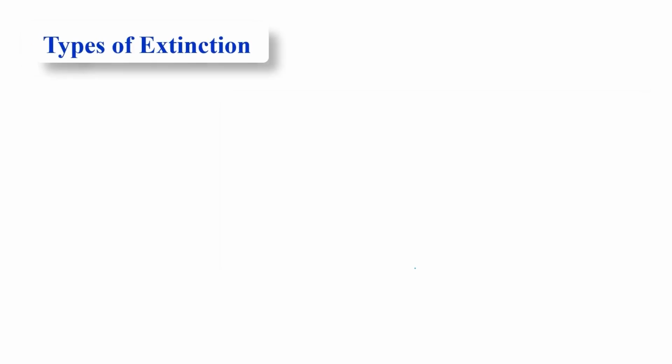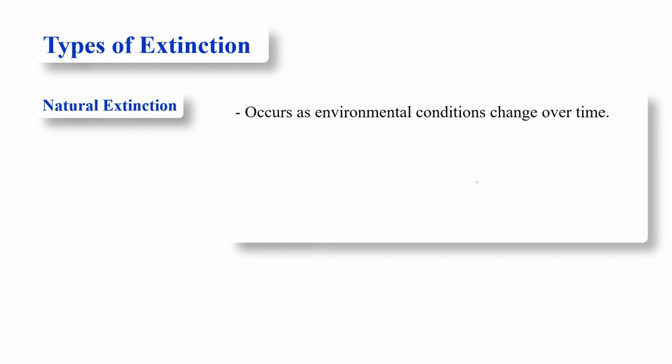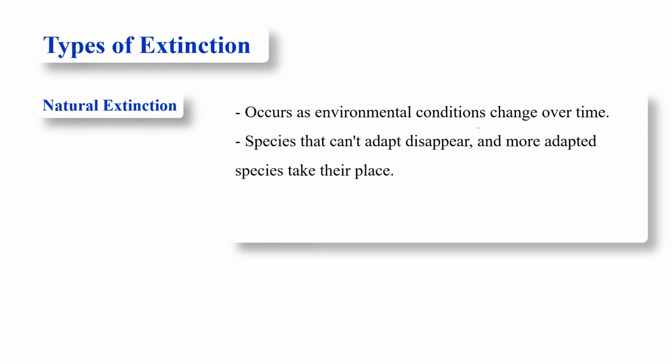Now let's discuss types of extinction. First one is natural extinction. Natural extinction occurs because of environmental changes. As environmental conditions change over a period of time, those species that can't adapt to the changed environment slowly disappear.